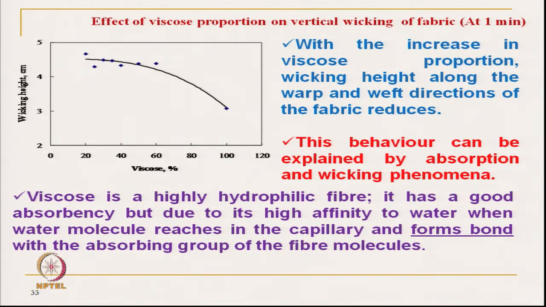This behavior can be explained by absorption and wicking phenomena, which we have discussed. Viscose is a highly hydrophilic fiber, it has good absorbency. So, it absorbs very nicely, immediately taking moisture into the structure, which is the first basic requirement of any liquid moisture transmission.